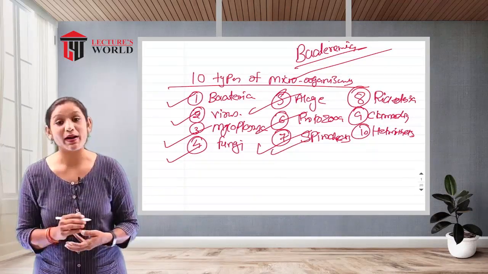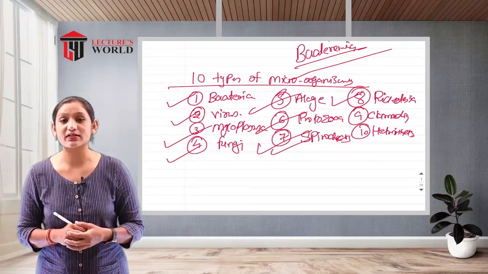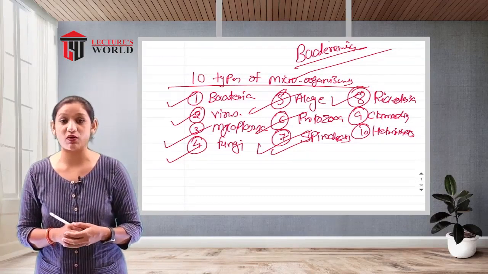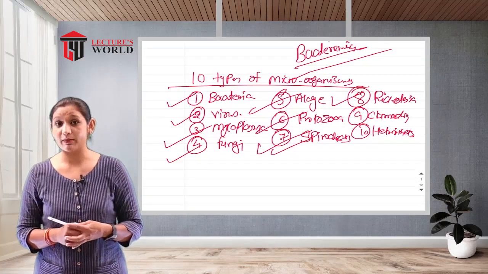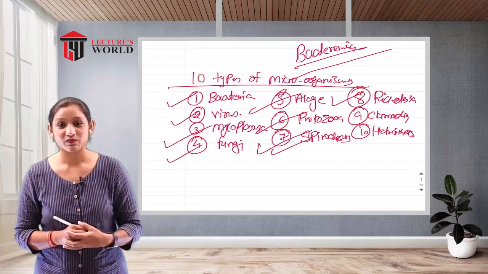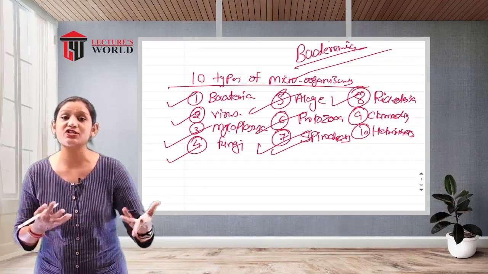Another one, rickettsia. This is a type of microorganism whose pathogenicity is transferred by arthropod vectors. An example is Rocky Mountain spotted fever, which is a rickettsial transmission.